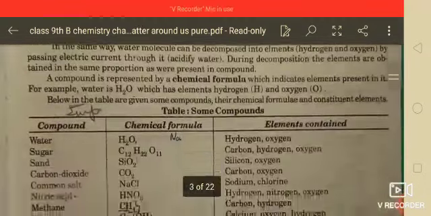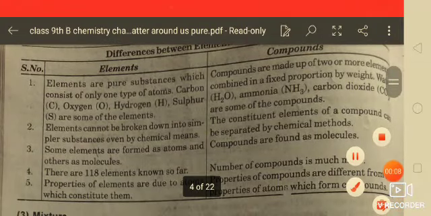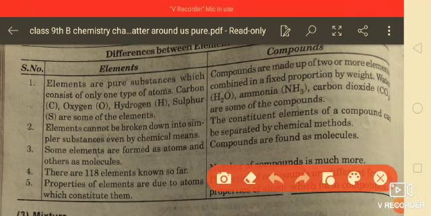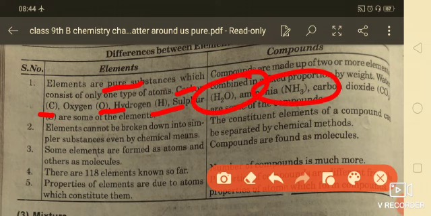Welcome to the class. Students, in our previous video we discussed elements and compounds, and today we will discuss the difference between elements and compounds. So you know that elements are pure substances and compounds are also pure, but elements are composed of only one kind of substance like hydrogen, oxygen, carbon, while compounds have two or more elements mixed in a fixed proportion. Elements cannot be broken down, but compounds can be broken into their constituent particles.